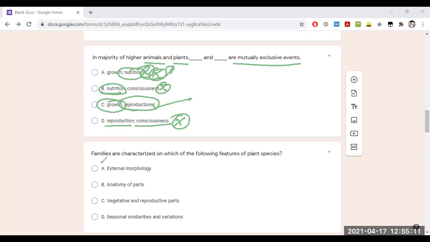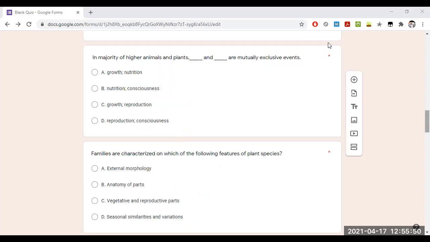Coming to the next question, families are characterized on which of the following features of the plant species? The direct answer for this I can clearly give: the vegetative and reproductive parts. It's not the external morphology, it's not the anatomy of the parts. Anatomy of the parts means internal parts of the plant, and seasonal similarities and variations is totally out of the topic option. So the exact answer for this question is C, vegetative and reproductive parts. Based on this only, families are characterized.